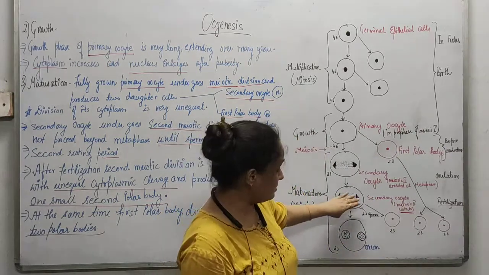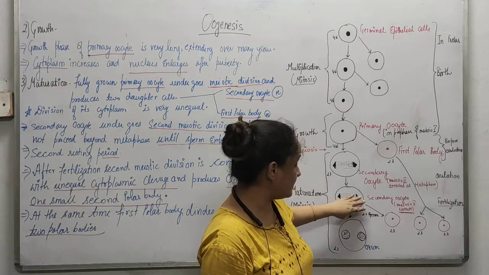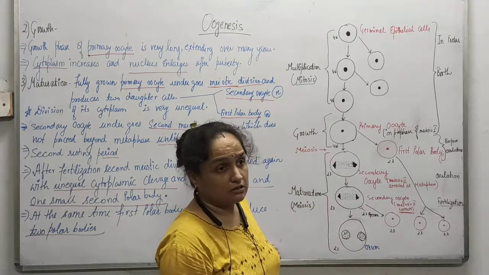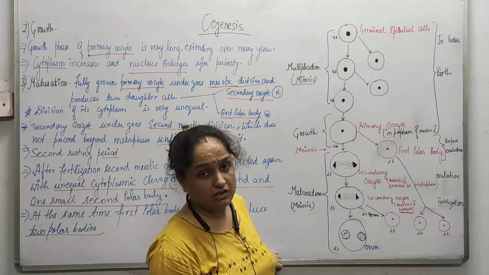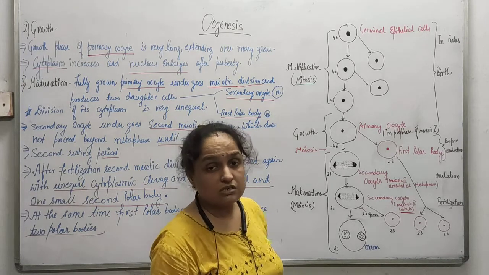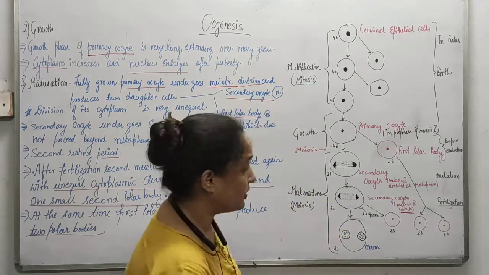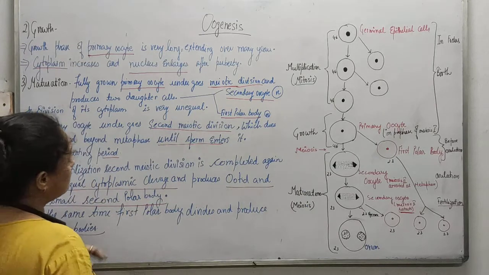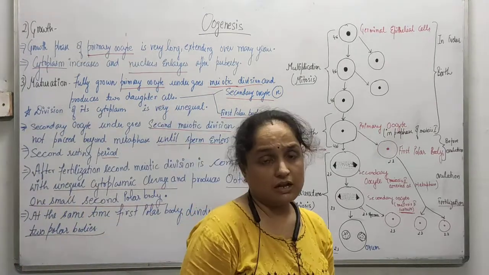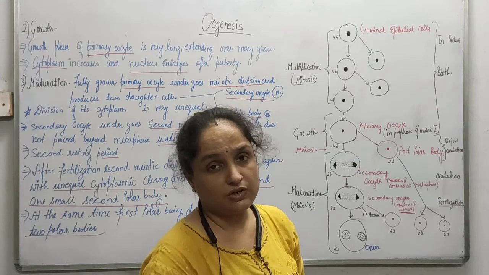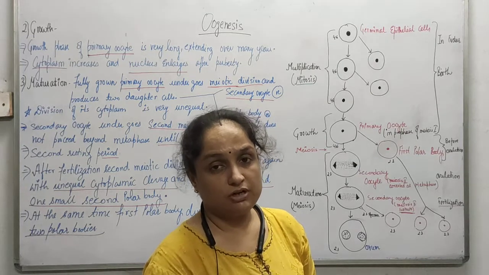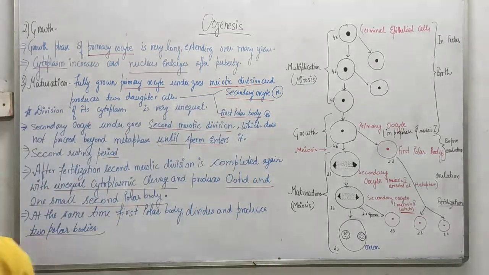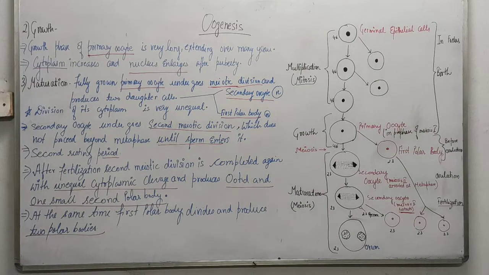For this transformation phase from the secondary oocyte to ovum, you can consider that it requires years. ठीक है, years of time is required for this one. So this is all about the oogenesis, and a few more topics are remaining which we are going to continue in the next video. Thank you.